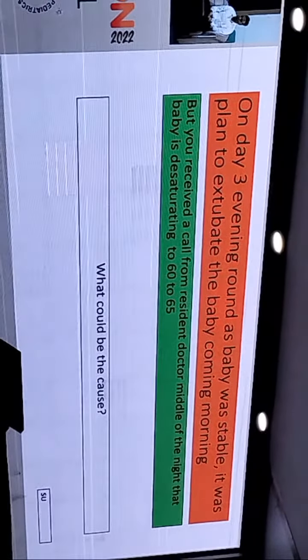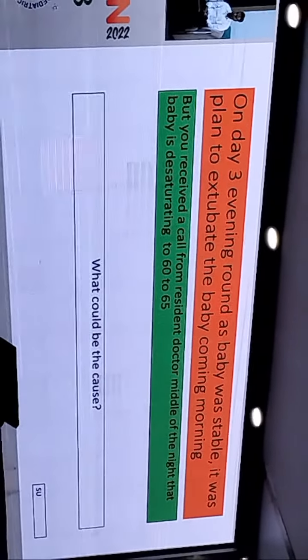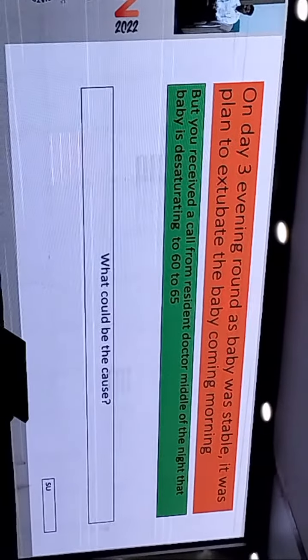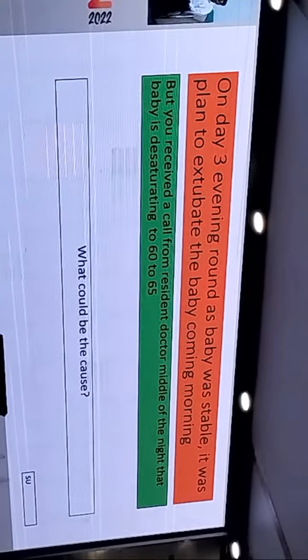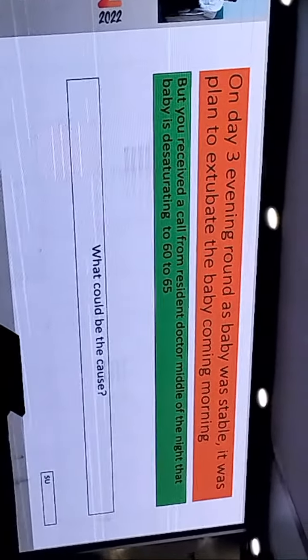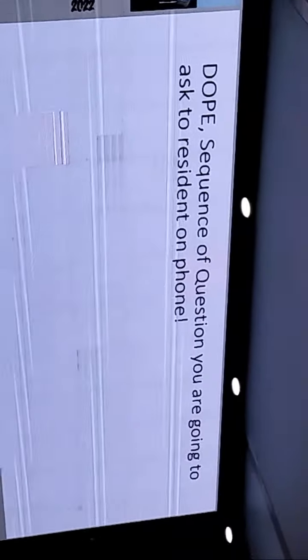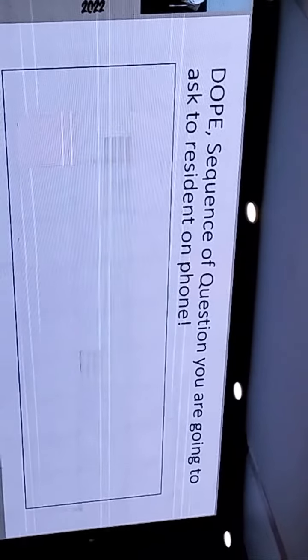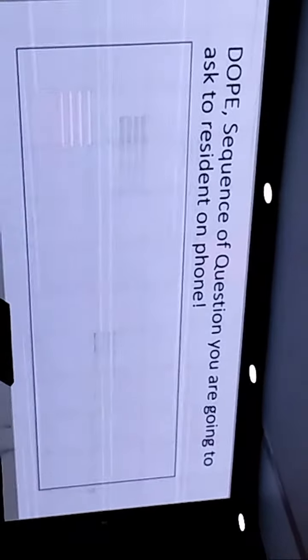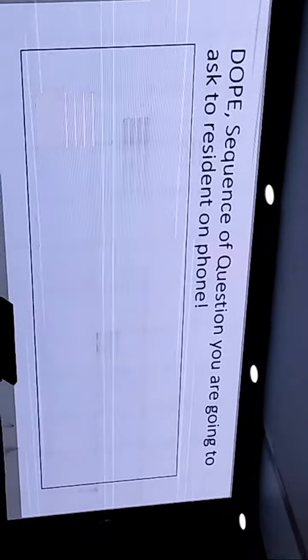Yeah, these are all points we need to think about the moment we receive a phone call from a resident doctor. A resident doctor may be compatible, may not be compatible for re-intubation and for intubation at all. So on phone call, what is the sequence of events you are going to ask? First, test the lung, attach and take the baby on ambu. You see whether the chest rise is okay or not. After doing the ambu, whether there is an increase in saturation or not.